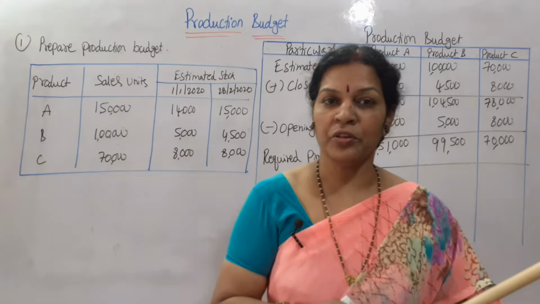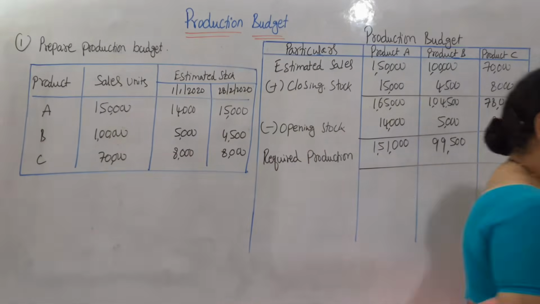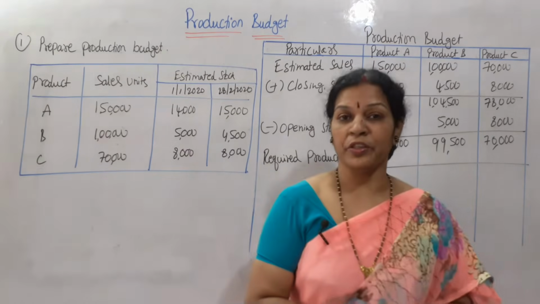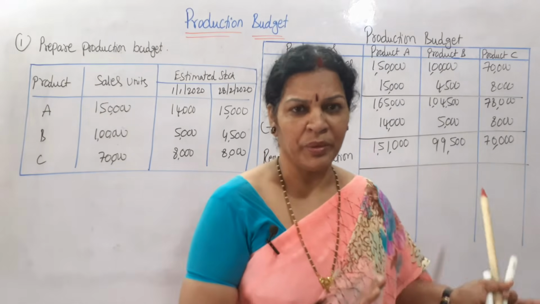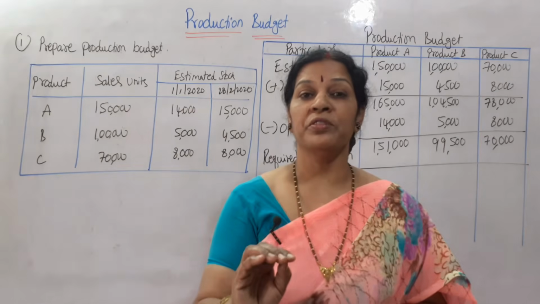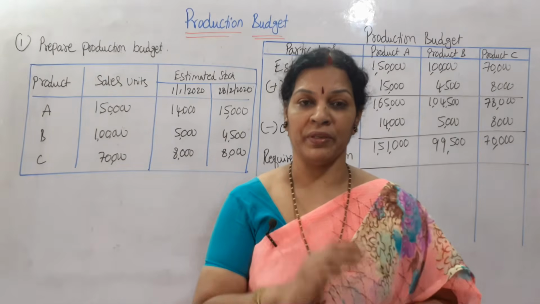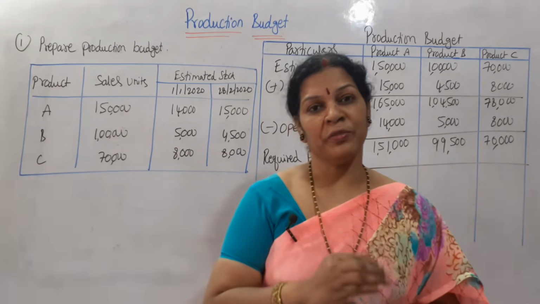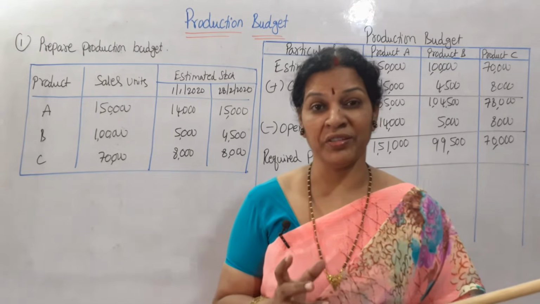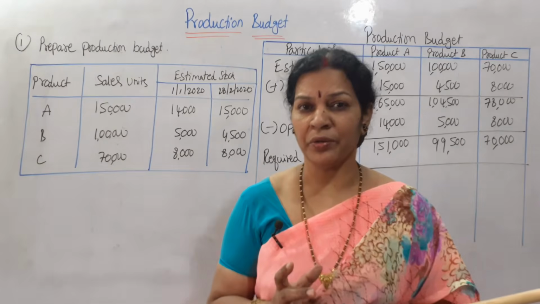First take a screenshot or make a note. I'll give you a recap. You know that the production budget format is simple. Whatever information is given, we have to present it in a proper way. By preparing this production budget, what information is the company going to get, and how are they going to use it?